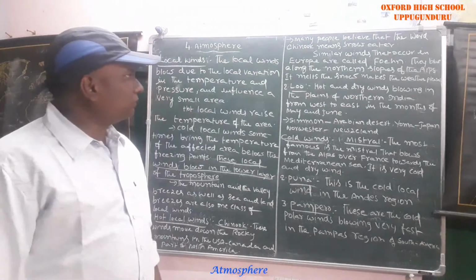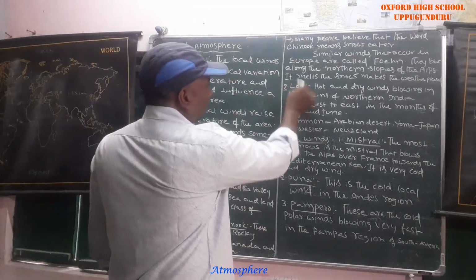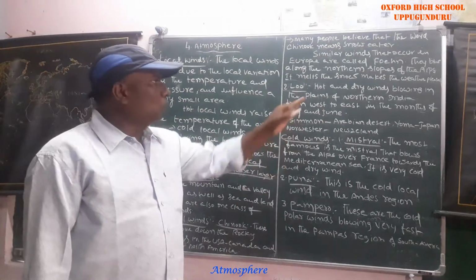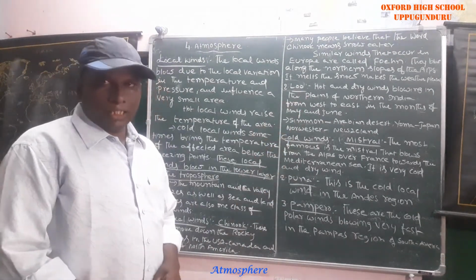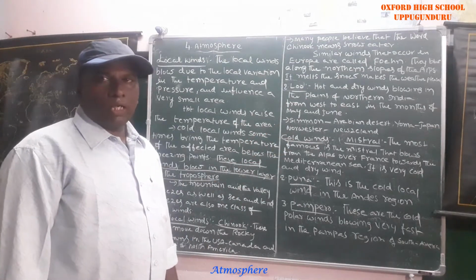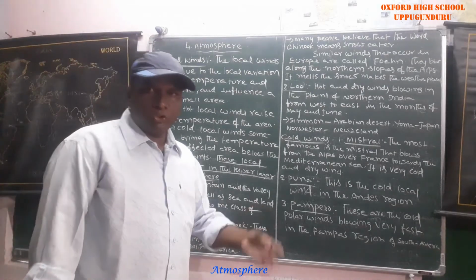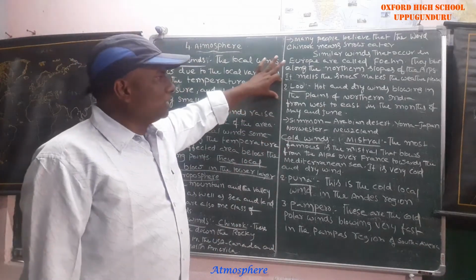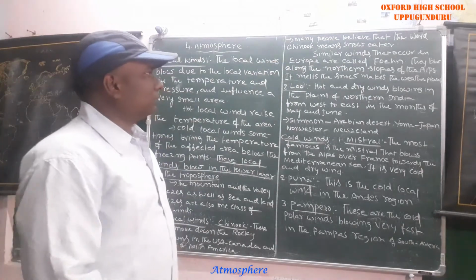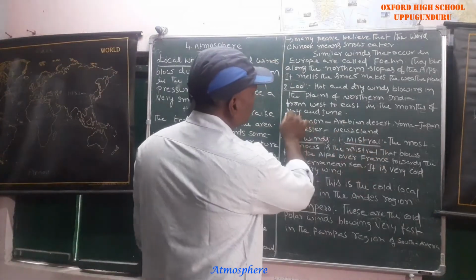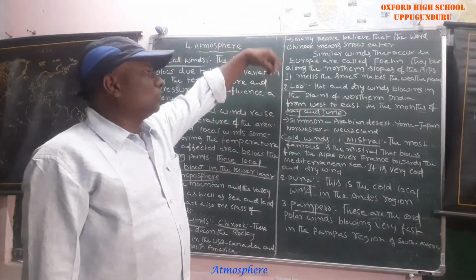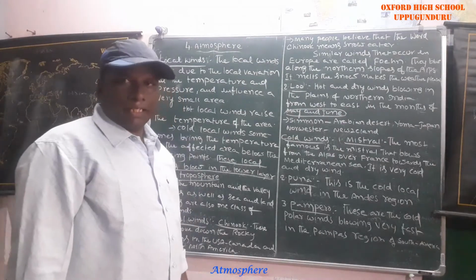Then Lu is also one kind of hot local wind. Where can we see Lu? In northern India we are able to see Lu winds. Especially in the months of May and June, these Lu winds blow in the northern plains. Which months? May and June. Very, very important. Some people even faint due to these Lu winds in northern India.